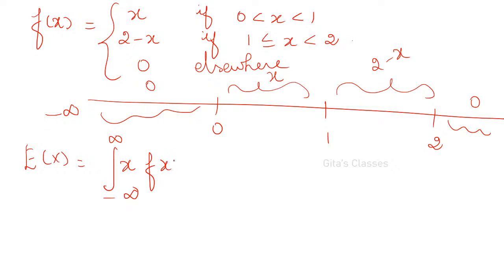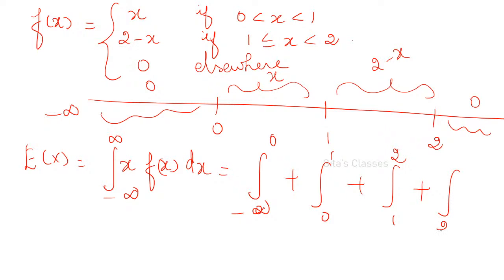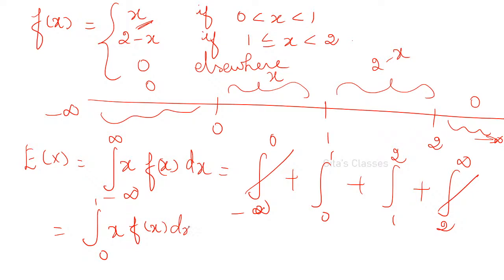So x into f of x dx, from minus infinity to plus infinity. That is integral minus infinity to 0, plus integral 0 to 1, plus integral 1 to 2, plus integral 2 to infinity. Those outer parts are 0, only these two I have to write. Therefore integral 0 to 1 x into f of x dx, plus integral 1 to 2 x into f of x dx.